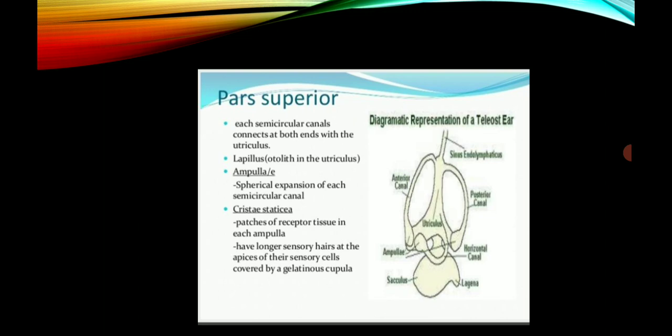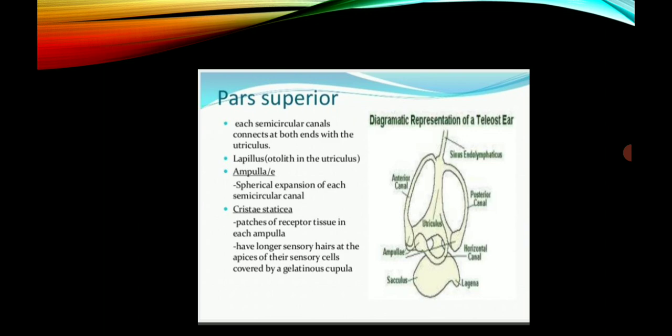Now this is the diagrammatic representation of a teleost ear, in which the Weberian ossicles are present. There is a sinus lymphaticus, then the anterior canal. In the middle there is the utriculus, then the lower sacculus and the lagena. There is a horizontal canal, and the posterior canal is also present here.